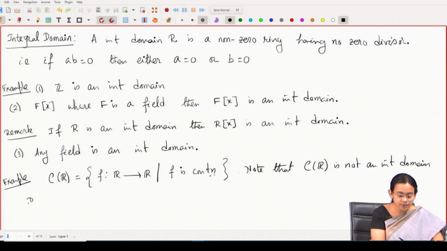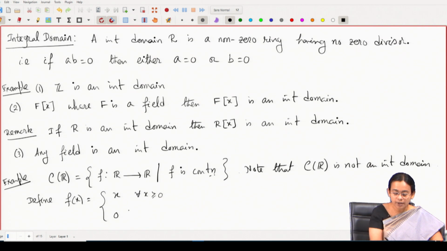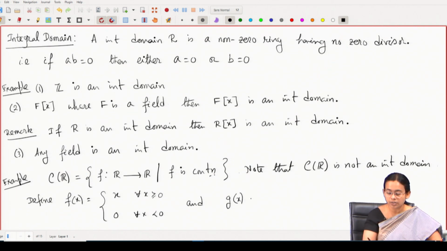Let us consider the function f(x) defined as f(x) equal to x for all x greater than or equal to 0 and 0 for all x strictly less than 0. So, this is one function, and consider another function g(x). This f(x) is a non-zero function, and I am considering g(x) to be 0 for all x strictly greater than 0 and x for all x less than or equal to 0.